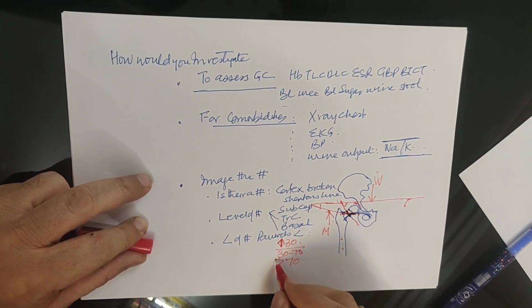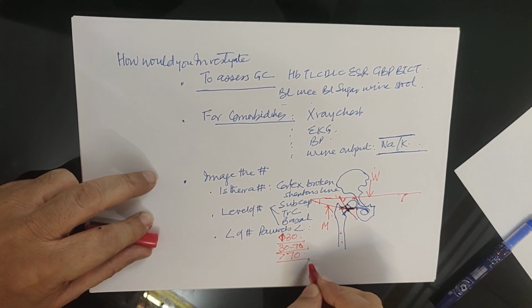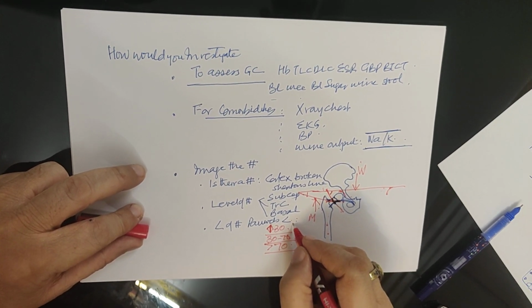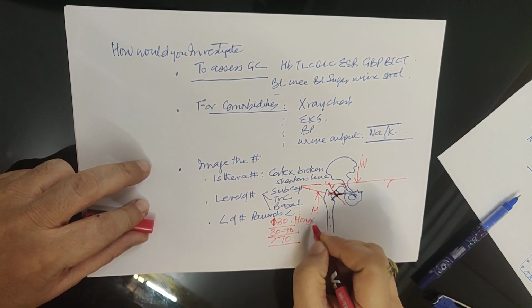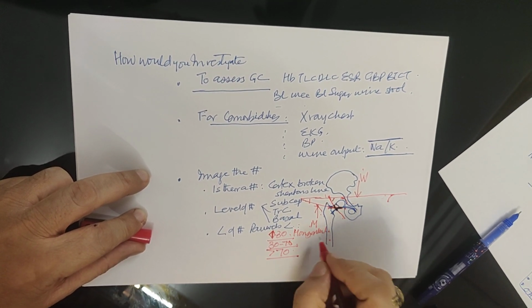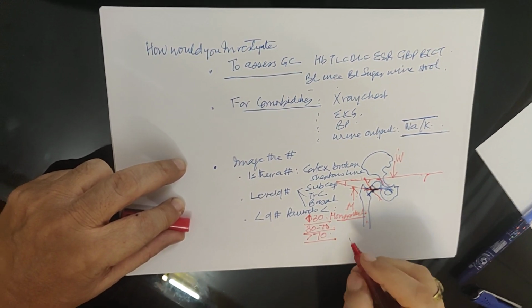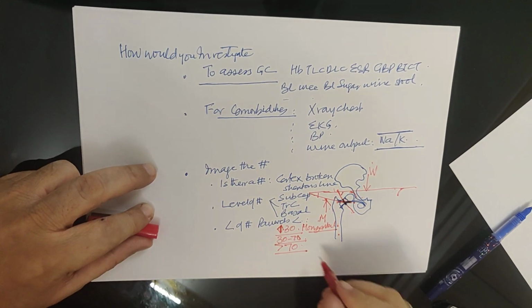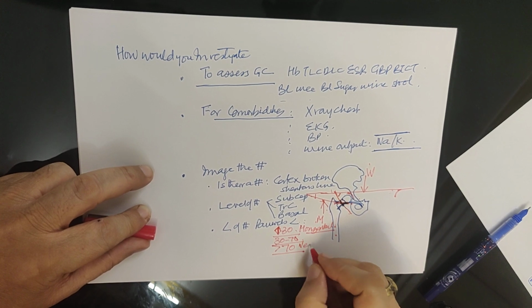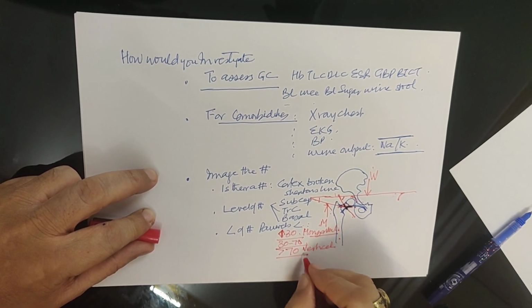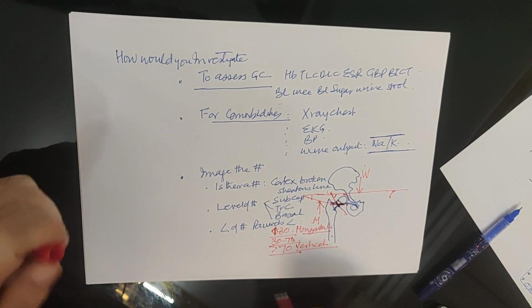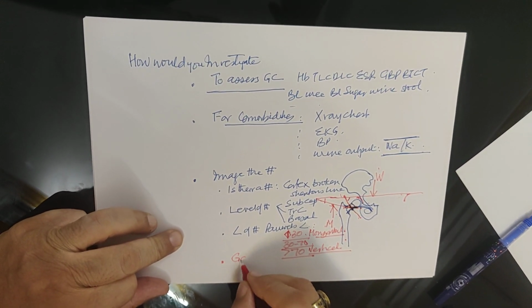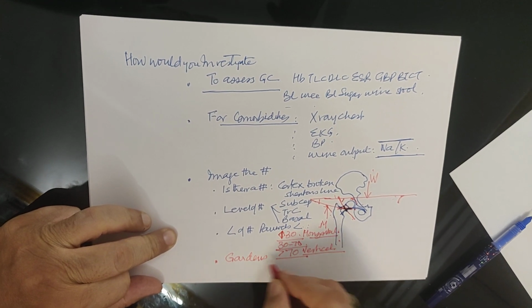So you basically classify by the Pauwels' angle whether the fracture is horizontal, where the muscle force and weight will produce a compression, or whether it is vertical. So this is vertical, right? Then finally you talk about the Garden's classification.